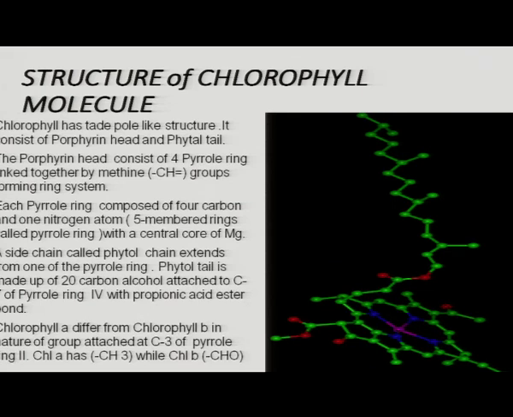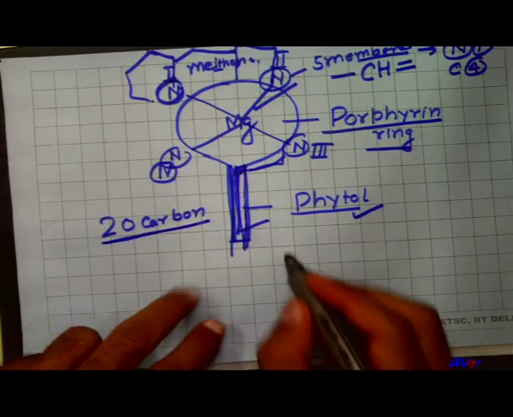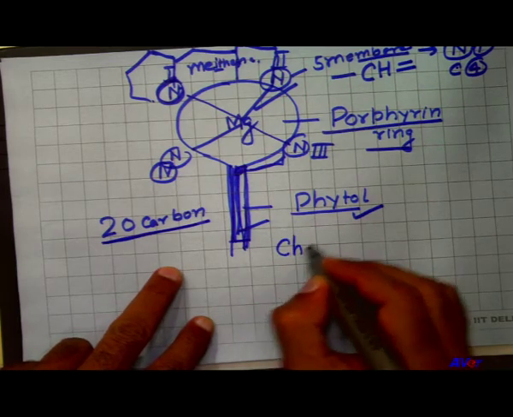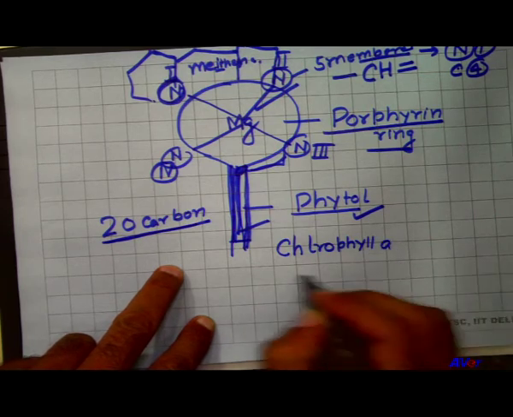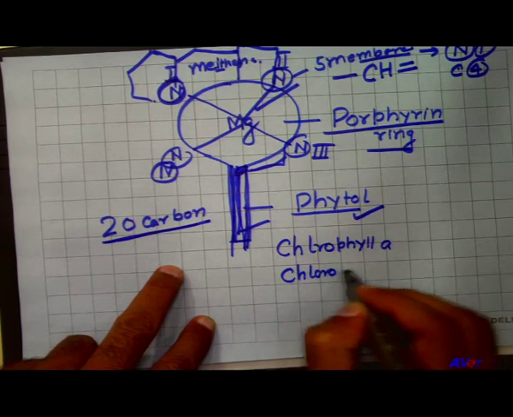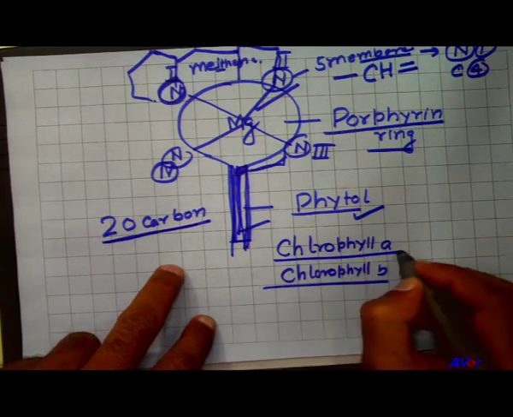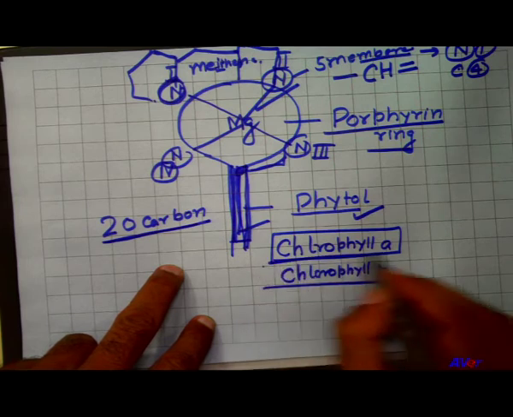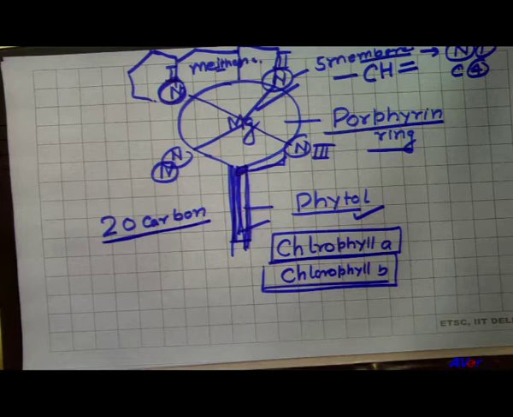According to Fritsch, there are 11 types of chlorophylls, chlorophyll A, B, C and so on, but two main chlorophylls mainly help in photosynthesis, that is chlorophyll A and chlorophyll B. More or less the structures of chlorophyll A and chlorophyll B are similar, but slightly different.